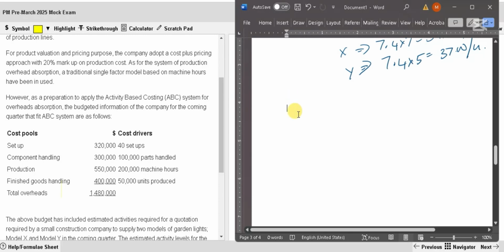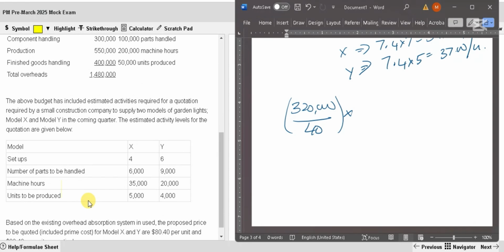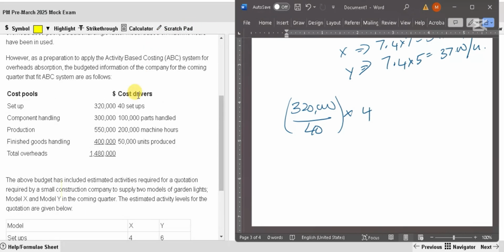Right. First one, 320,000. That's for 40 setups. So this will give you the answer for one setup. How many setups for X? 4 setups. Next one, component handling, 300,000 total.